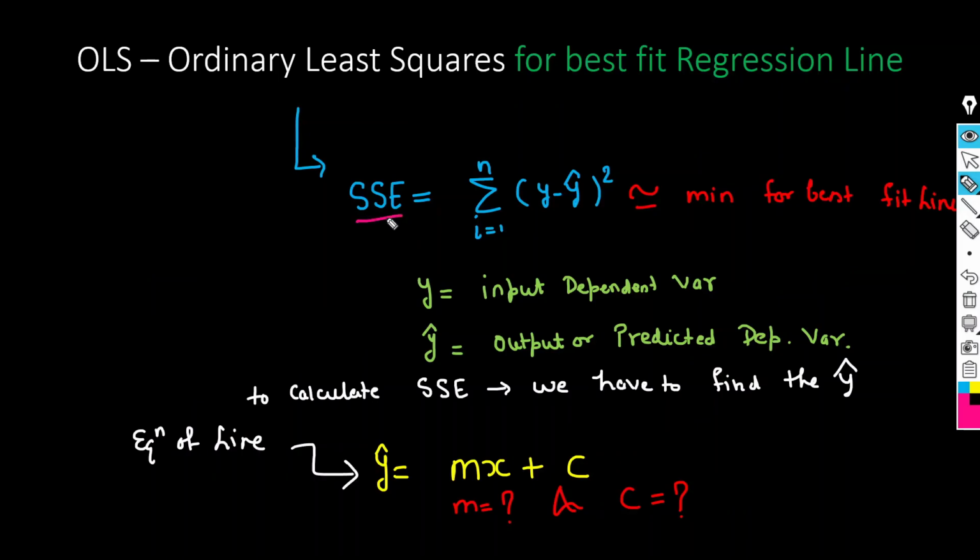This is the SSE we are going to use to get the best fit regression line. The formula, which I have already explained to you: y is your original value, y hat is your predicted value. So we want to use this particular SSE to find the best fit line. How can we get the best fit line? Let's understand that.